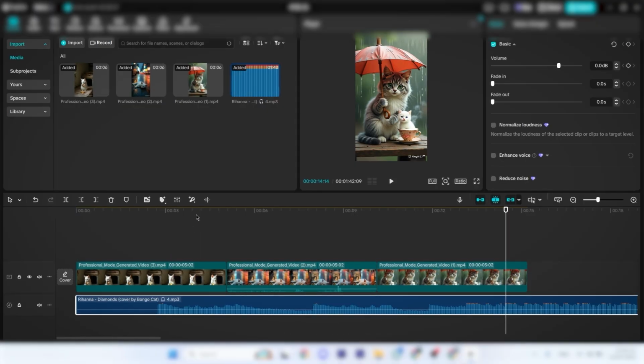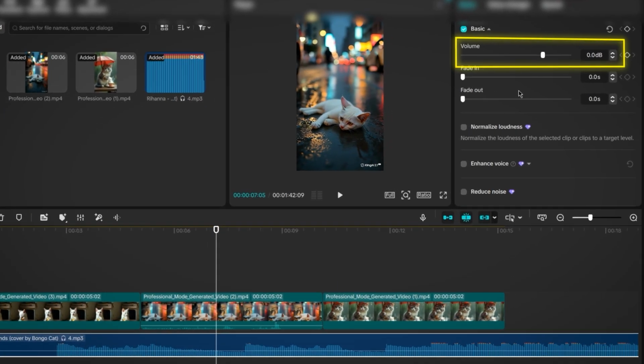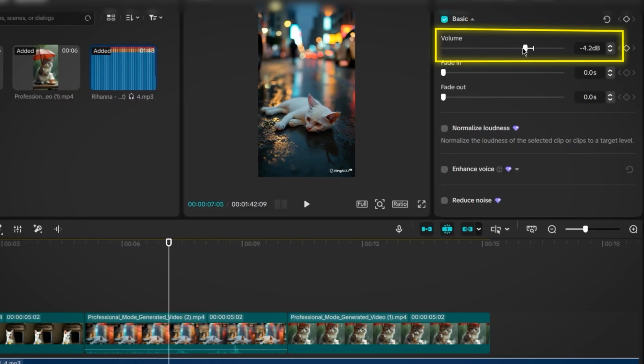Once you have the song saved, simply drag it into CapCut and align it with the rest of the video. If you see that it is too loud for some reason, you can change the volume from here, but you wouldn't want to reduce it too much because our video doesn't have any dialogue to focus on, so it would make it a bit awkward.